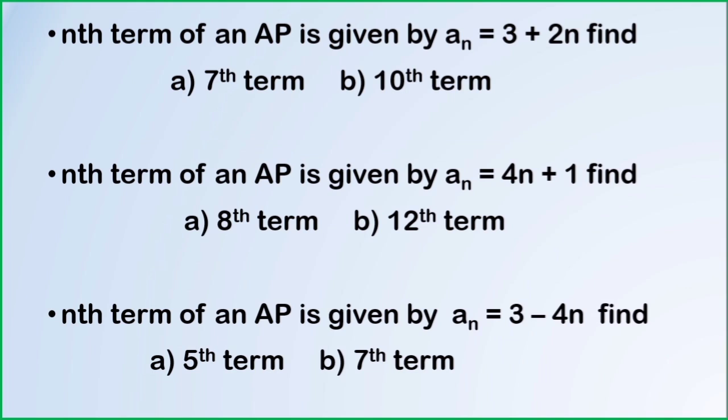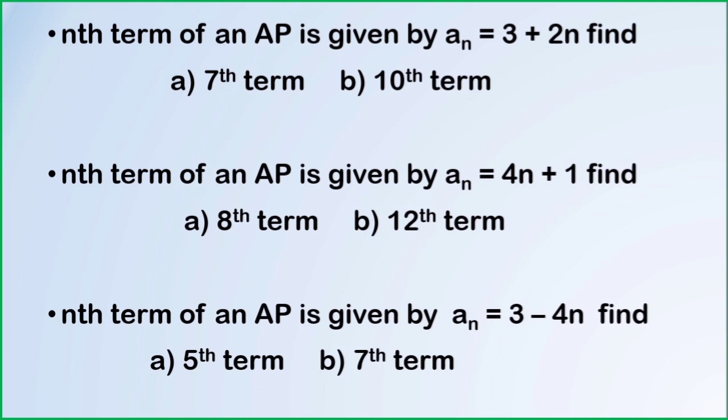Given the nth term, you need to find out the required term. For example, given the nth term equals 3 plus 2n, you need to find out the 7th or 10th term. What you should do is replace n by the required number. That is, to find the 7th term, replace n by 7. To find the 10th term, replace n by 10.